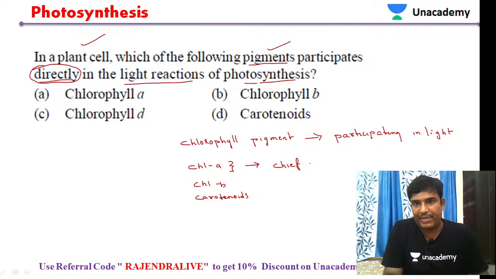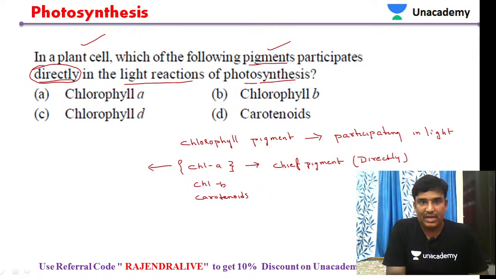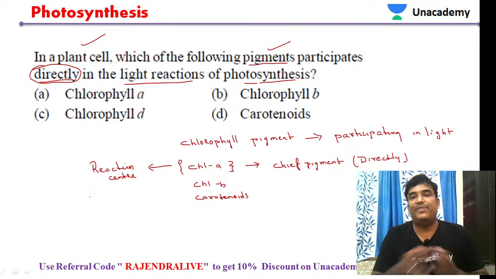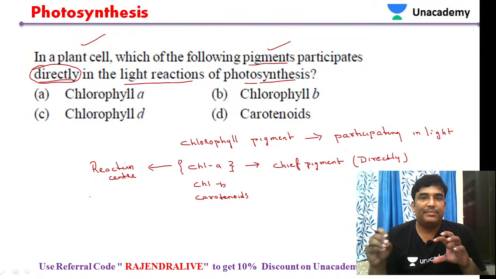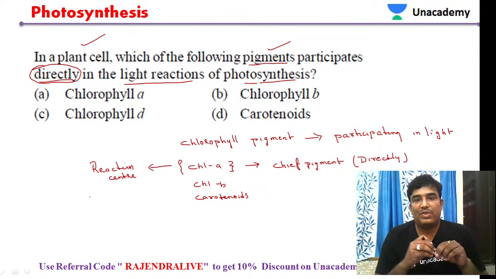It is directly participating, acting as a reaction center. One of the chlorophyll A molecules is acting as a reaction center. So that is the reason we take it as the answer. So chlorophyll A is directly acting in the process of photosynthesis.